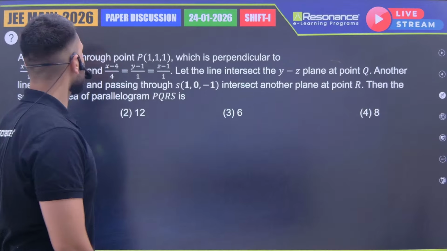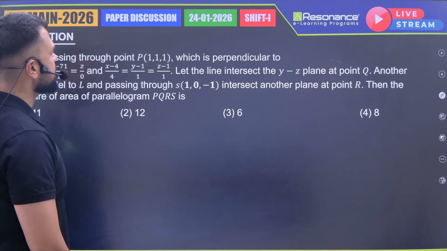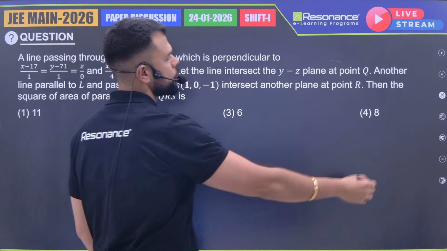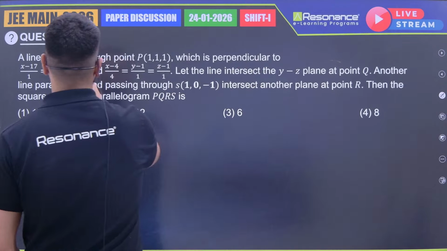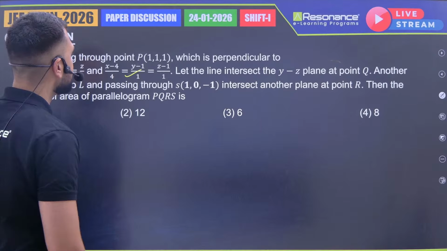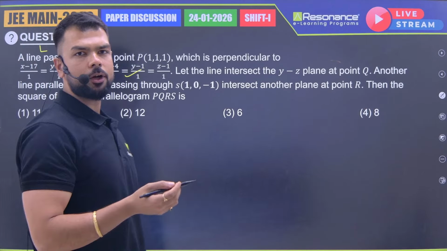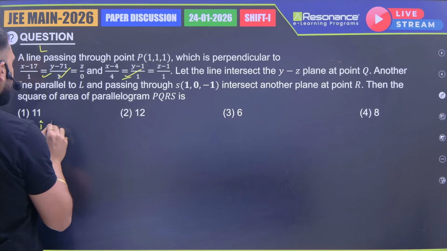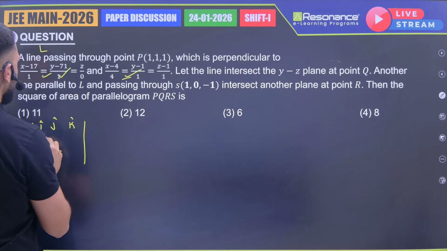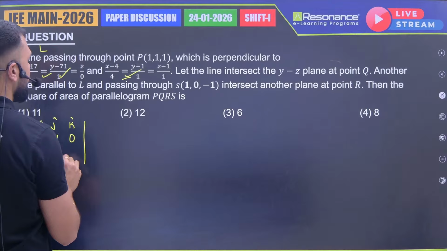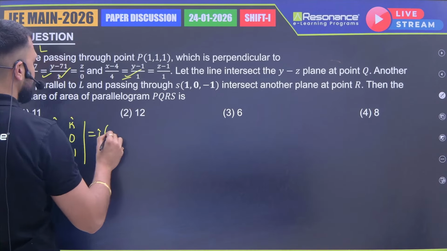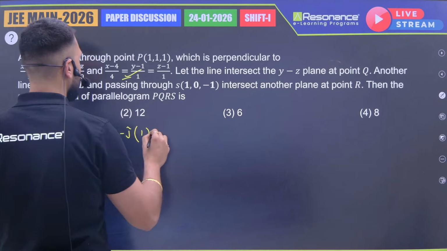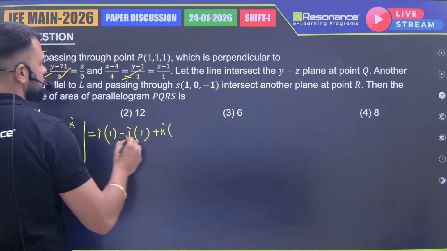Now the next question, this is from 3D. It is saying a line passing through a point P which is perpendicular to these two lines. So let's say this line is L. Now the required line is perpendicular to these two lines. So I will take a cross product of the direction ratios of these two given lines. If I take a cross product, I'll get i, j, k, 1, 1, 0, 4, 1, 1, which is equal to i cap into 1 minus j cap into 1, again plus k cap into 1 minus 4, which is minus 3.